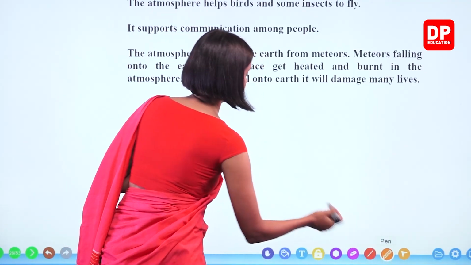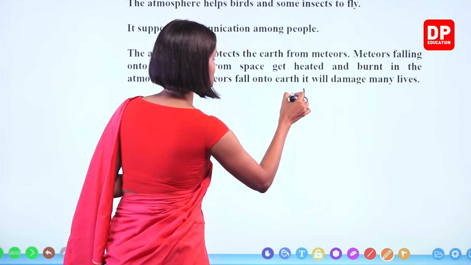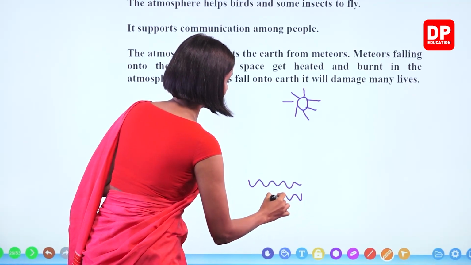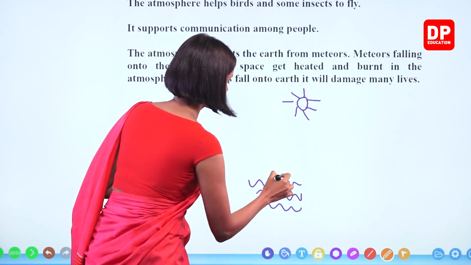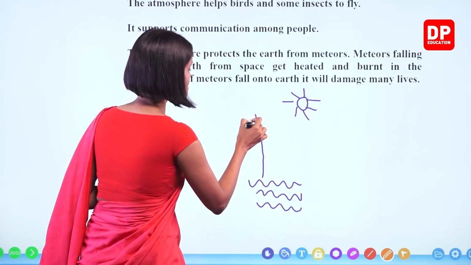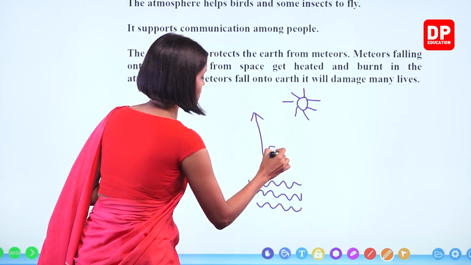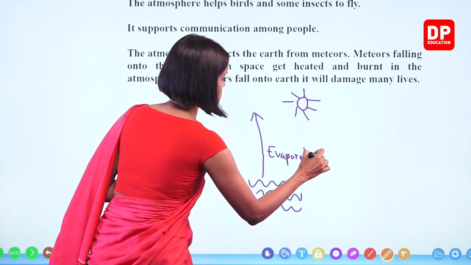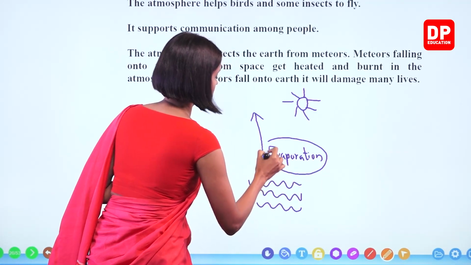You all know during the daytime, due to the sun's heat, water evaporates from the water bodies, and this step is known as evaporation, right?